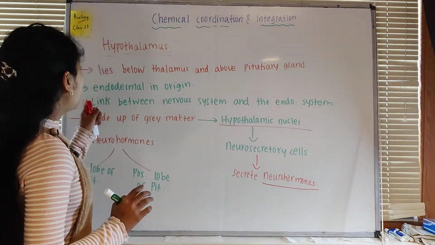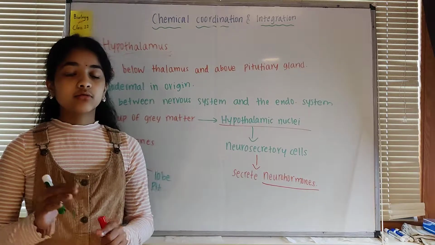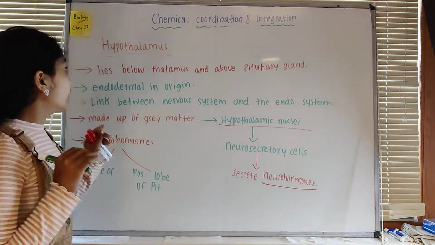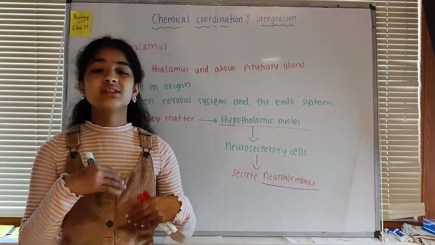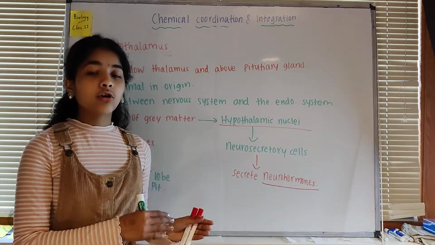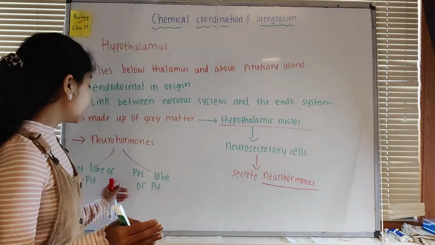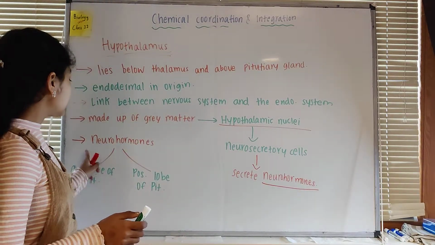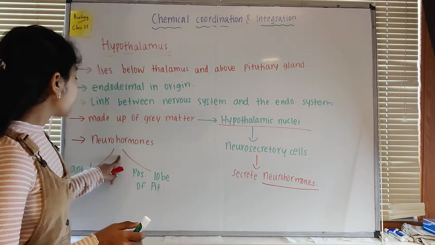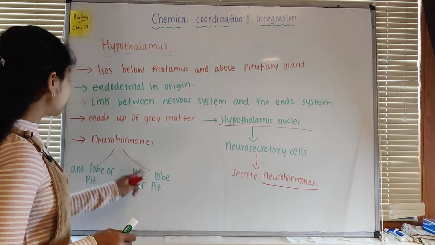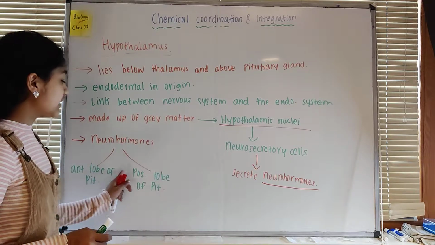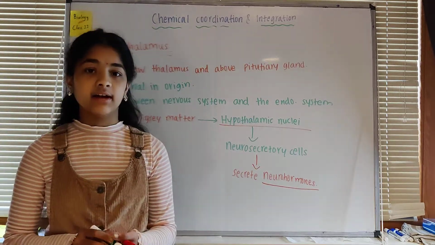Now, the hypothalamus is also related to the pituitary gland. The main function of the hypothalamus is to synthesize the hormones, but these hormones are actually secreted by the pituitary gland itself. That's why the neurohormones are sent to two different regions, the anterior lobe and the posterior lobe of the pituitary gland.